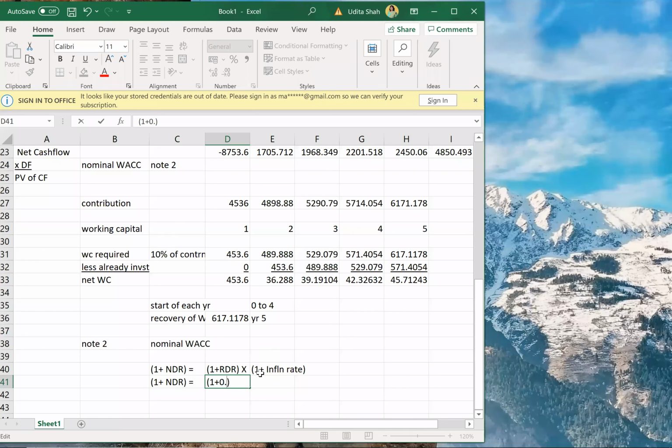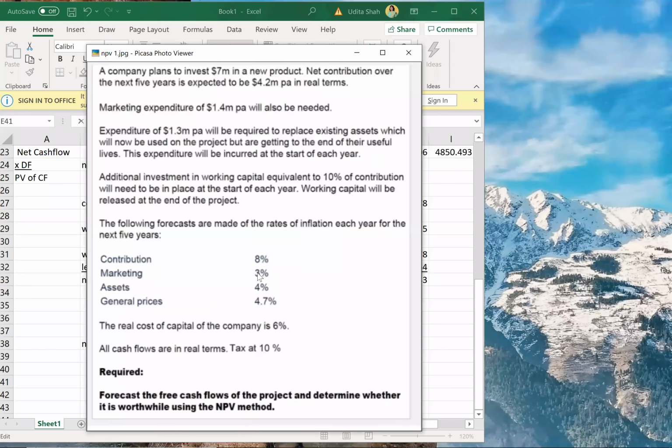Into 1 plus inflation rate. What is the inflation rate now? We cannot take the contribution inflation rate, the marketing inflation rate, or the asset inflation rate. Which inflation will we take? 4.7%, the general price inflation rate.